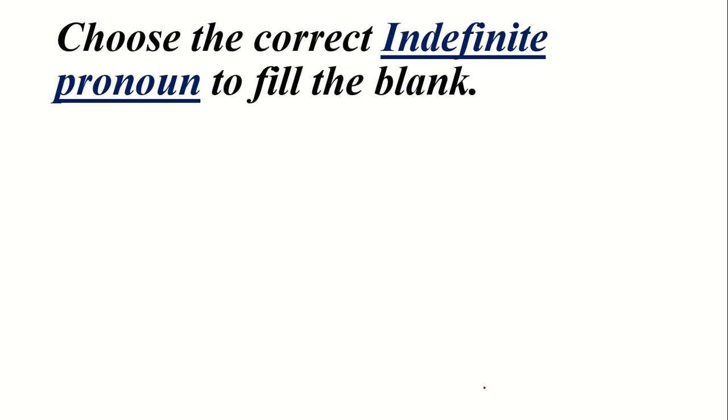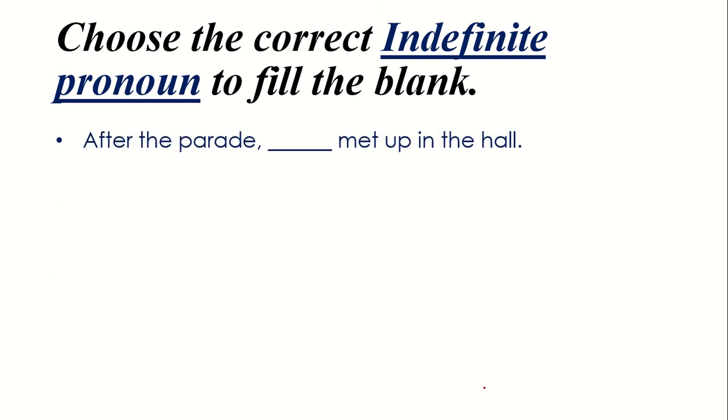Next is indefinite pronouns. You have to choose the correct indefinite pronoun to fill the blank. Just recall the concept of indefinite pronouns: what are these? Indefinite pronouns are those which give us an idea about the nouns or pronouns or the subjects in a general form. They do not identify a category, but they can be talked about generally. After the parade, dash met up in the hall. So here it is everyone met up in the hall, where there is no specification about male or female, men and women, boys or children. No, it is all about generality.